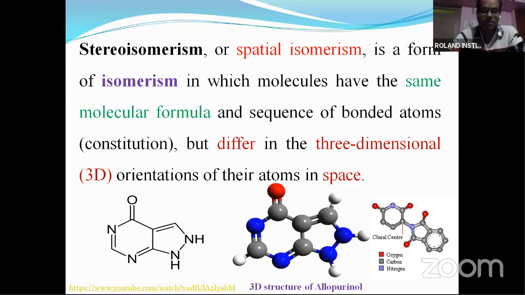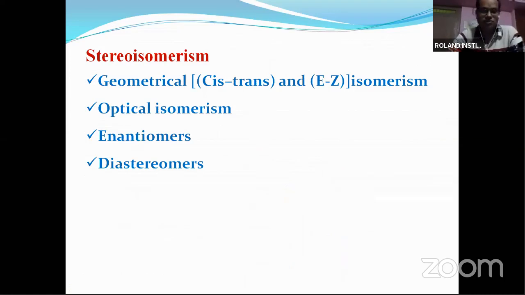It is classified into geometrical isomerism, which is again subdivided into cis and trans, and another type of configuration called the E and Z system. Then there is optical isomerism, with enantiomers and diastereomers. One by one we'll discuss.